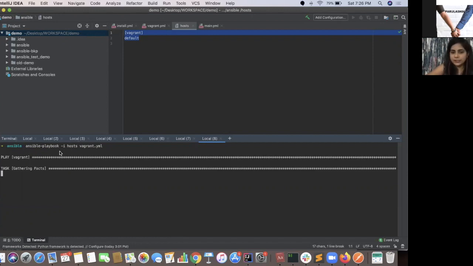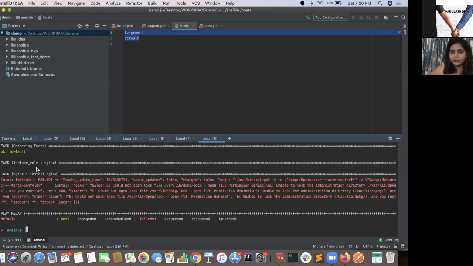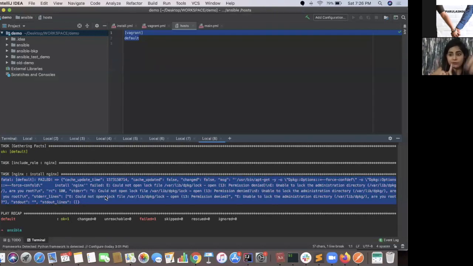So it started gathering facts. As I already told, it will gather facts from the user. Now check. What it said is the user with which you tried to SSH doesn't have relevant access.